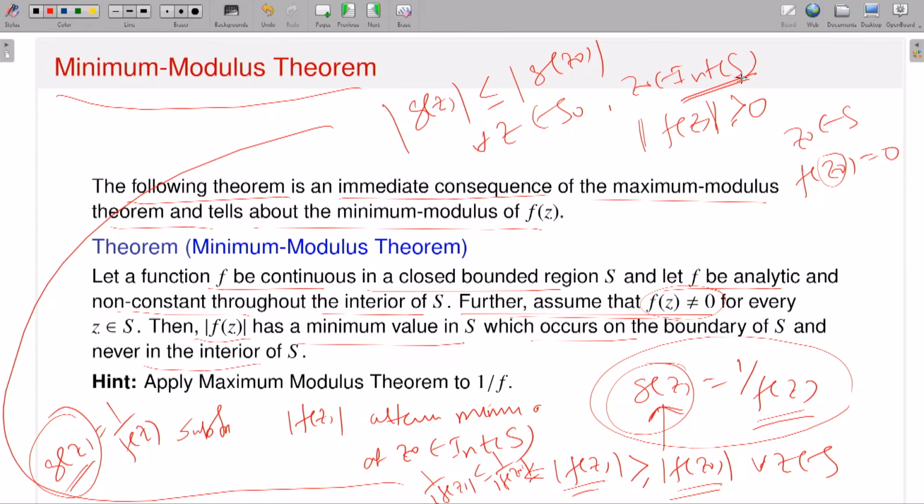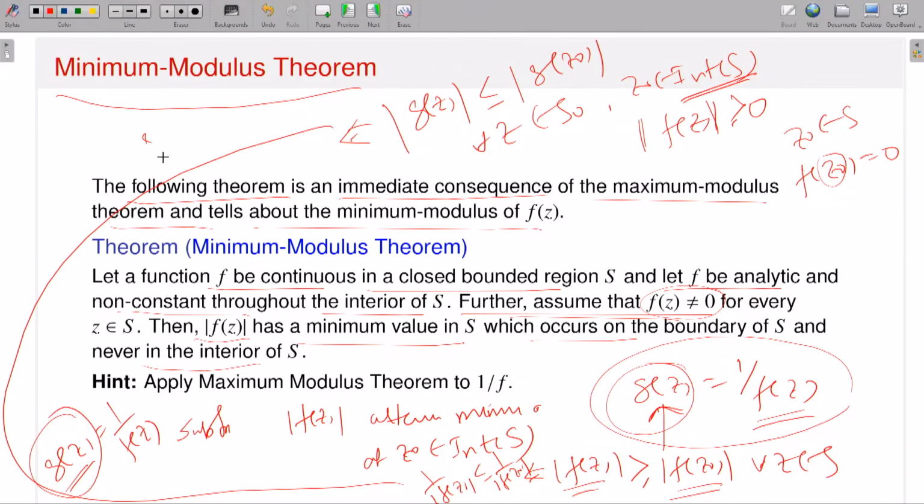Then what does the maximum modulus principle, or maximum modulus theorem, say? If I have a function which is continuous on a closed bounded region, which is non-constant and analytic, it cannot attain its maximum in the interior, and if it does, then it has to be constant. So this immediately implies that g is constant, and g is equal to 1 by f. So 1 by f is constant, which means f is constant, and that is a contradiction because I started with a non-constant function. Okay, so that's the contradiction. So that's how you prove it.